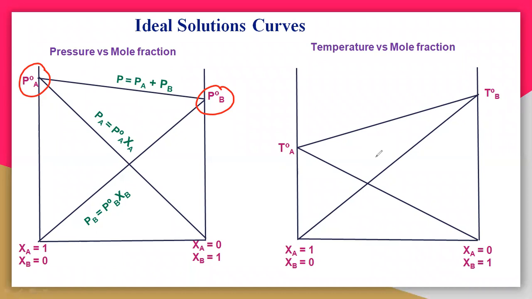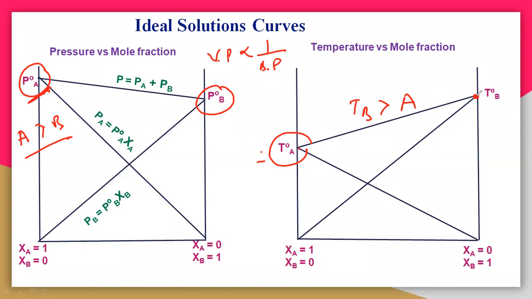If it has less vapor pressure, then it means high temperature. So here the boiling point and vapor pressure are inversely related to each other. See here the vapor pressure of A is very high, and the temperature of A is very low. This is the boiling point of A, and this is the vapor pressure of A. The vapor pressure of A is more than B, but the temperature of B is more than A, because both are inversely related to each other. So these two curves are the ideal solution curves only.